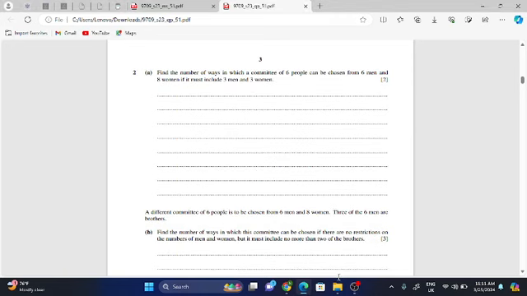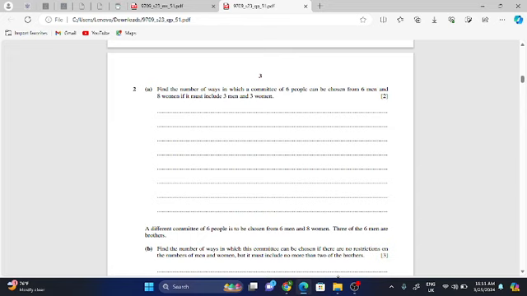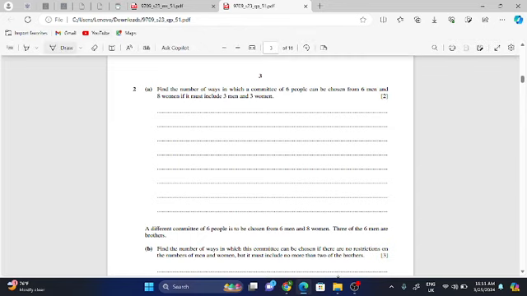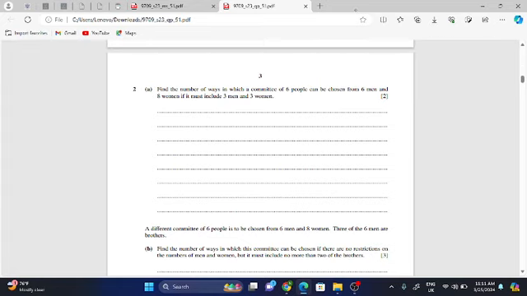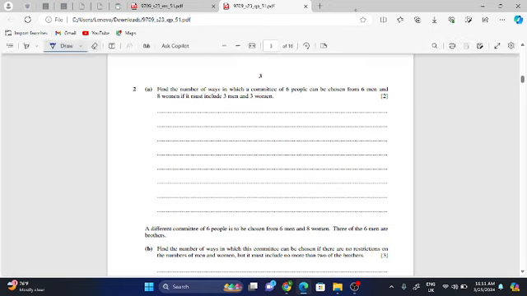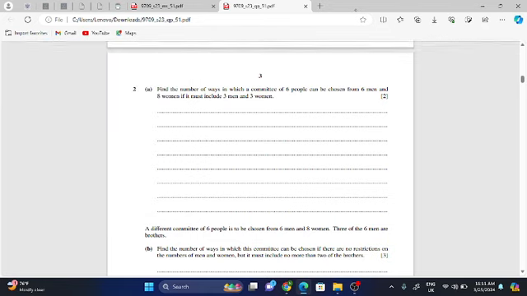Okay, this is a question from May June 2023, paper 5-1. Find the number of ways in which a committee of 6 people can be chosen from 6 men and 8 women if it must include 3 men and 3 women.